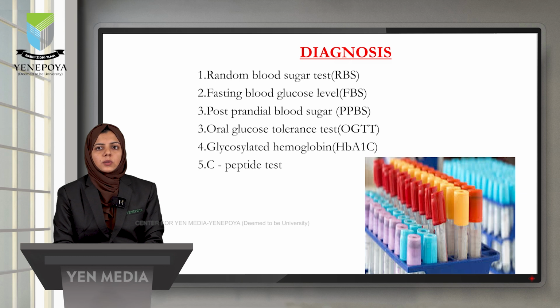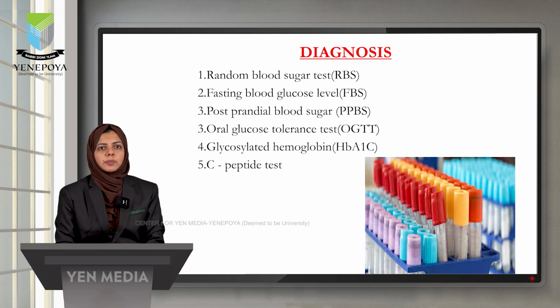Next is diagnosis of diabetes mellitus. How can we diagnose diabetes? There are various tests available, and they include random blood sugar test, fasting blood sugar level, postprandial blood sugar level, oral glucose tolerance test, glycosylated hemoglobin and C-peptide test.